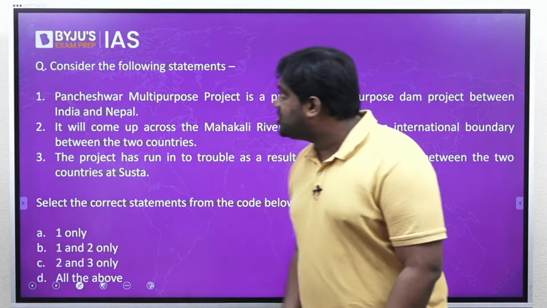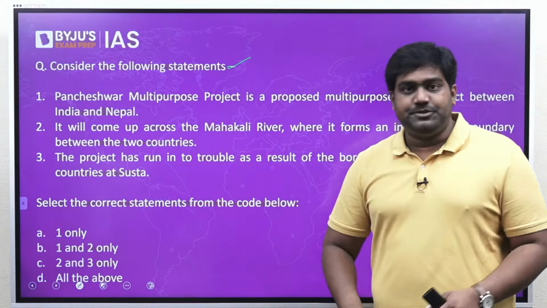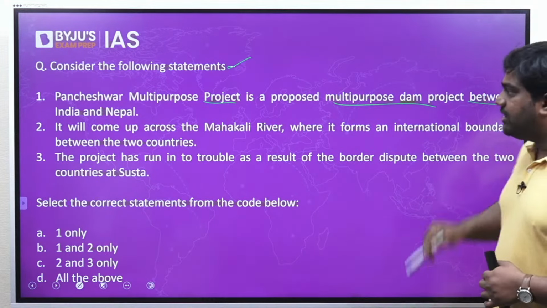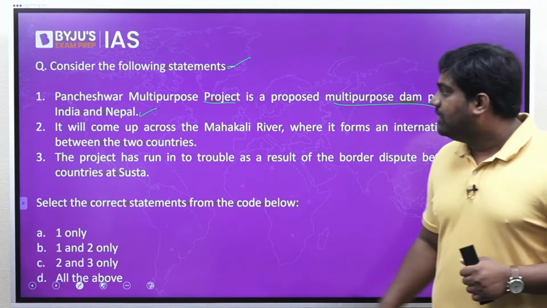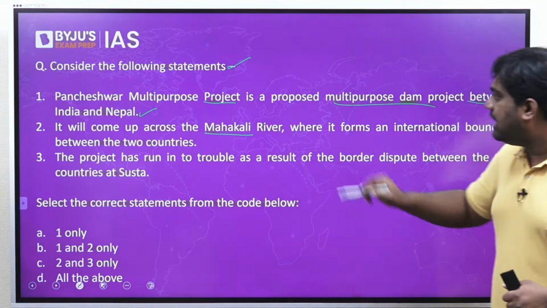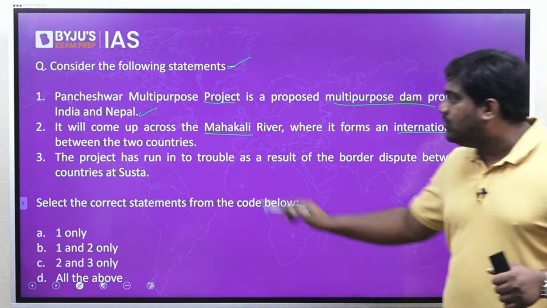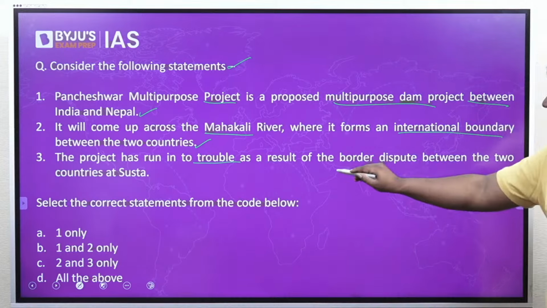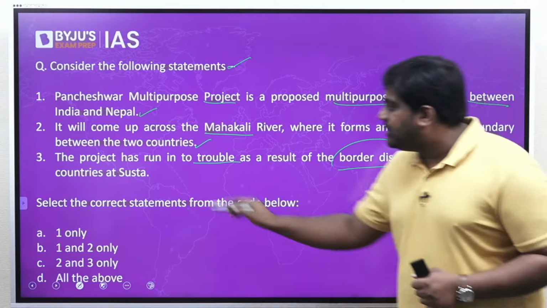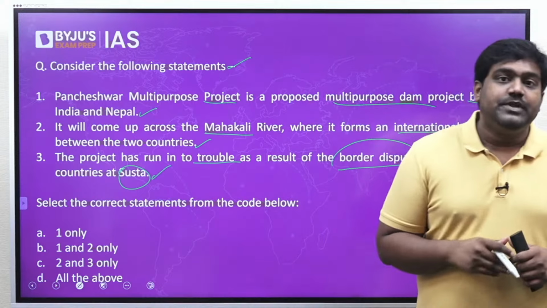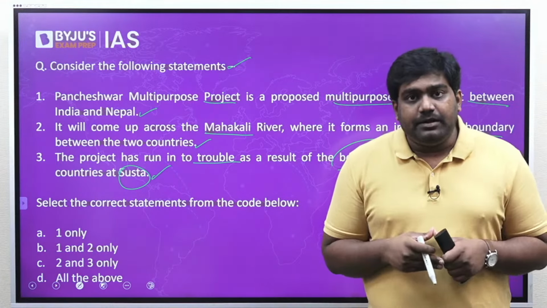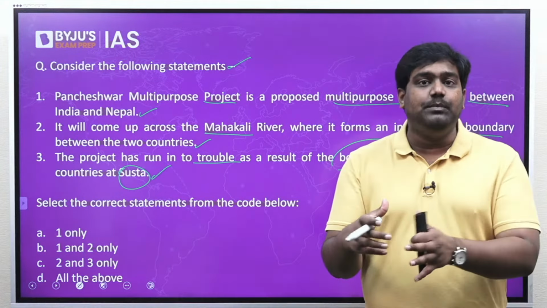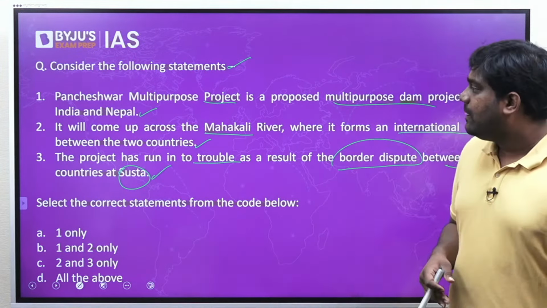Now moving on to the next question, consider the following statements. The Pancheshwar multi-purpose project is a proposed dam project between India and Nepal. It will come up across the Mahakali River, where it forms an international boundary between the two countries. The project has run into trouble as a result of the border dispute between the two countries at a place known as Susta. So to check whether these statements are correct, you need a little background on the India-Nepal relations and some recent developments in the India-Nepal relationship.